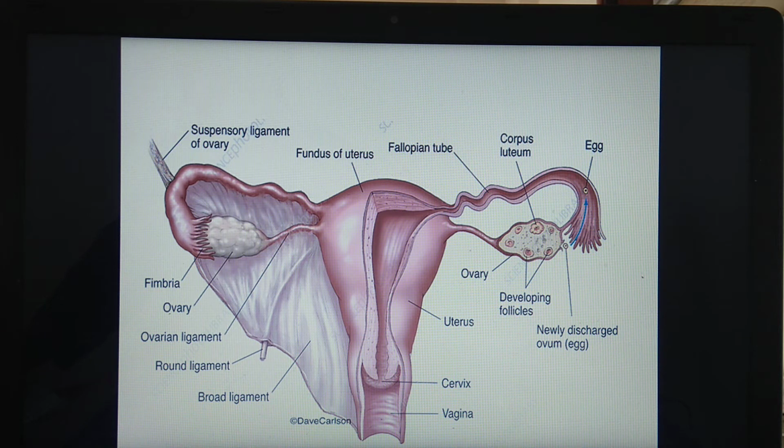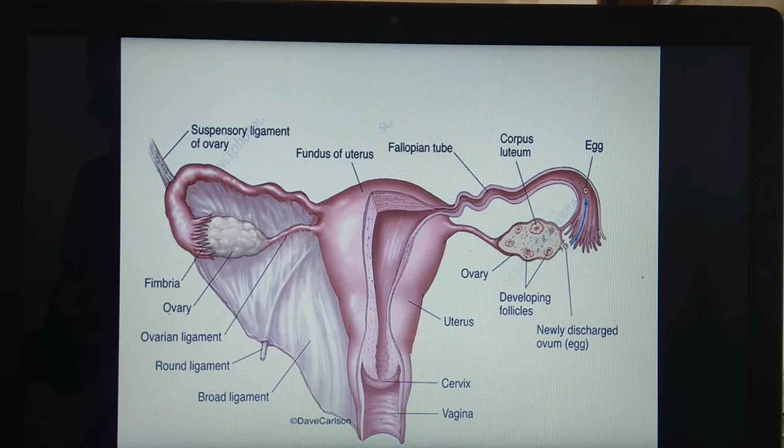So what happens once the sperm reaches the ampulla region near the egg? As we have seen before, the acrosome region of the sperm releases lysins.